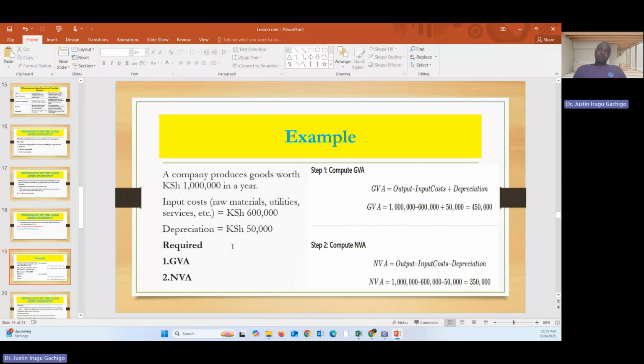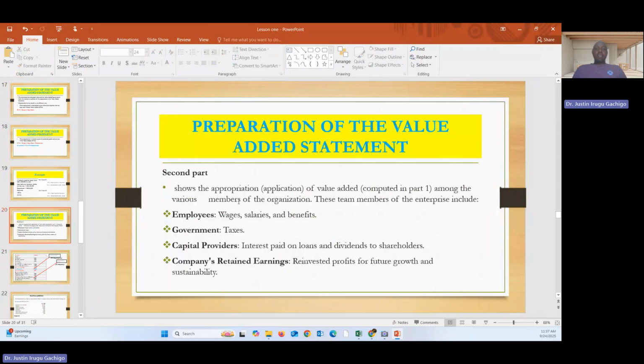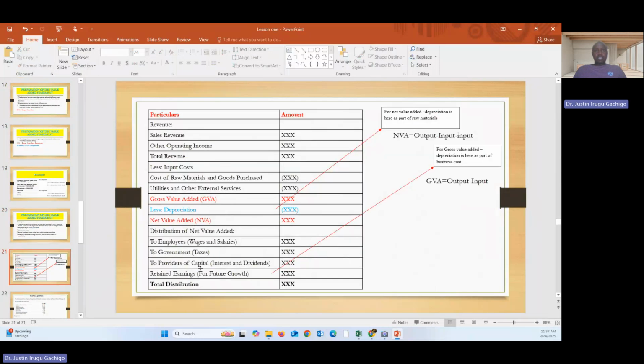Now, the second part. The second part shows how either GVA or NVA is distributed. So how is it distributed to employees? How is it distributed to government? How is it distributed to providers of capital? And how is it distributed to the company retained earnings? So let's see. Now this is a template of how we compute GVA and NVA and how the amount is